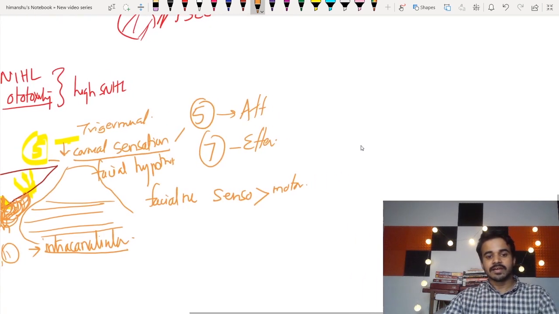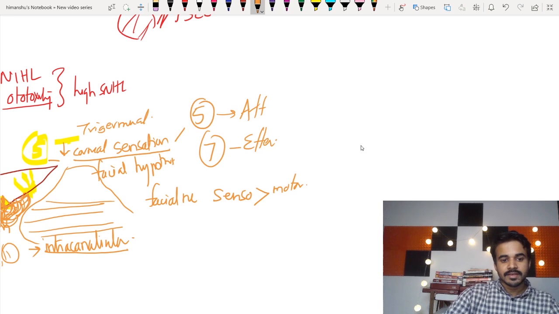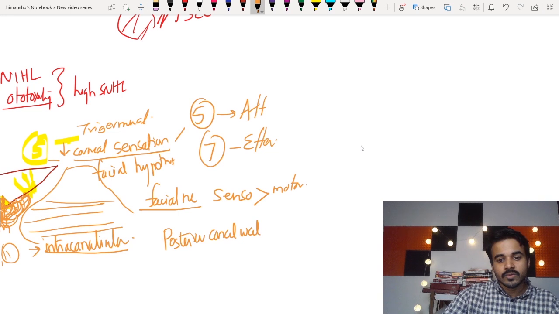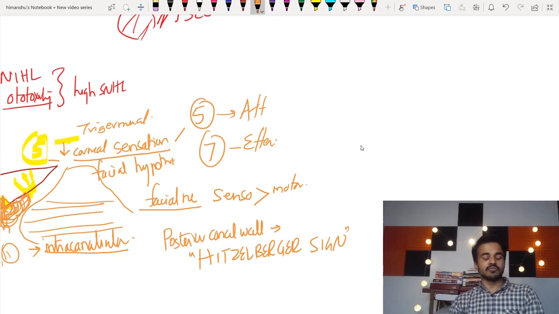And how does the patient present? In the sensory component, the patient can have hypoesthesia of the posterior canal wall.